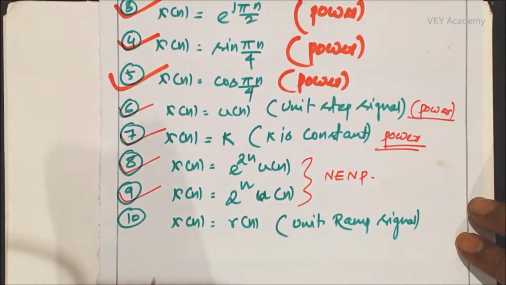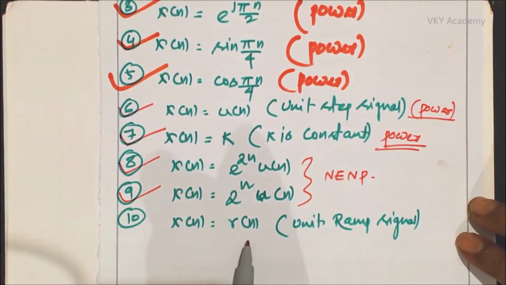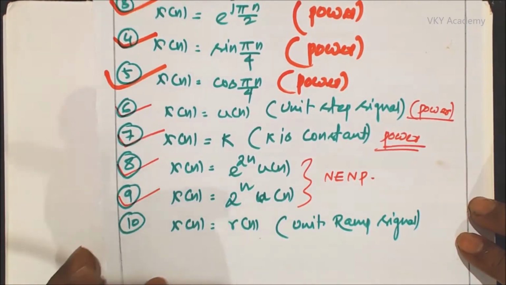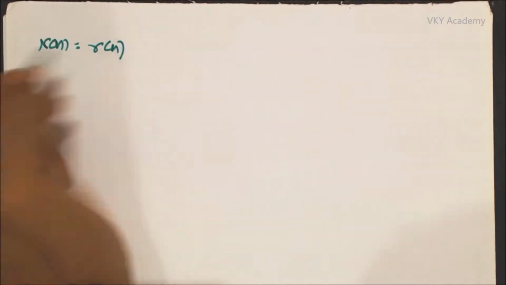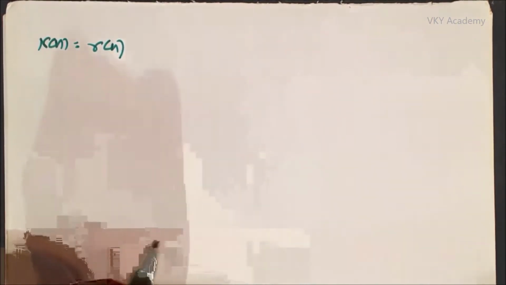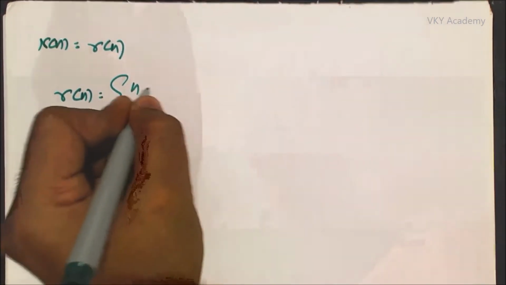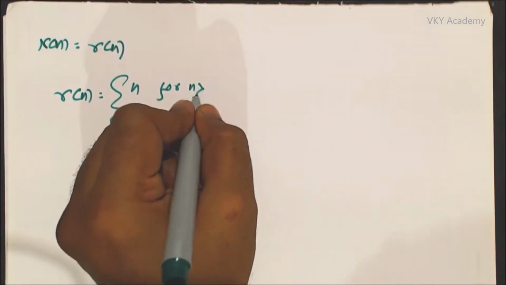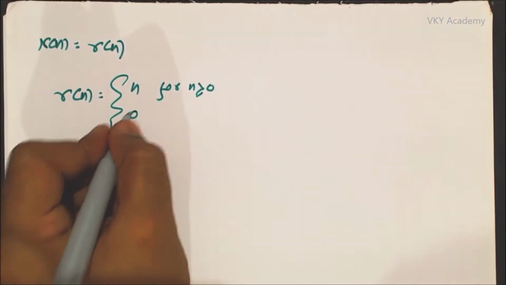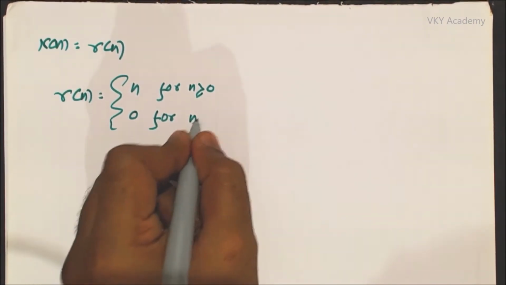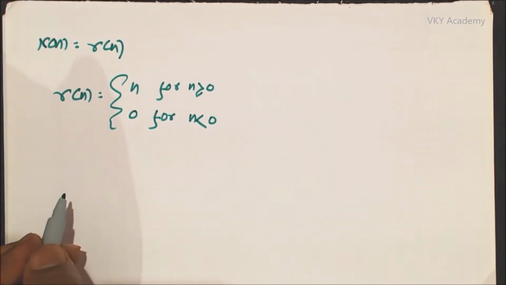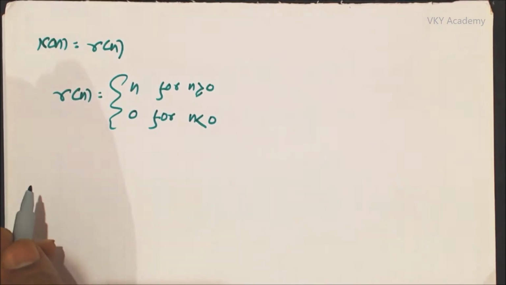In this particular session, we will check whether the discrete time signal x of n equal to r of n is an energy signal or power signal, where r of n is a ramp signal. So my signal is x of n equal to r of n. Now the unit ramp signal can be defined as r of n equal to n for n greater than or equal to 0, and it is equal to 0 for n less than 0. So this is my functional representation.